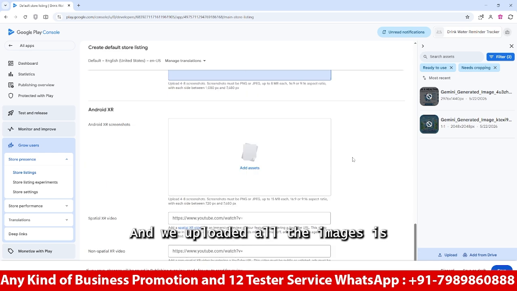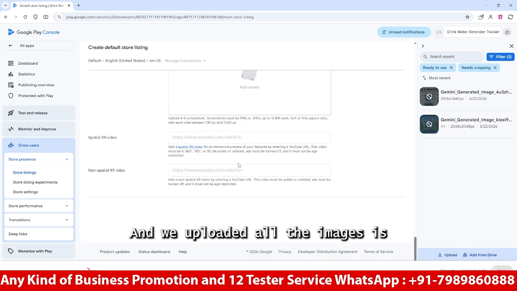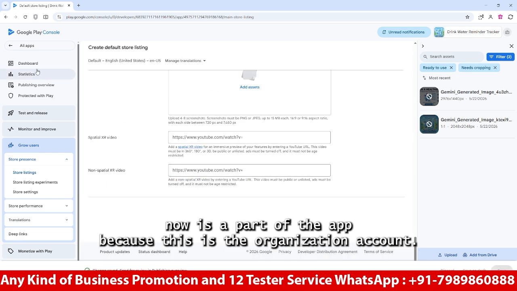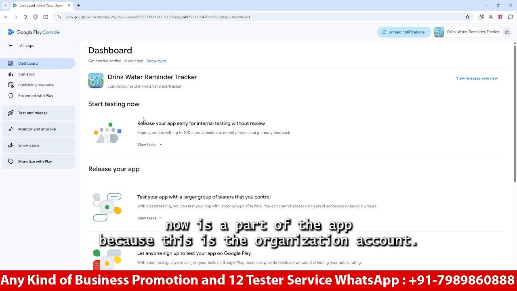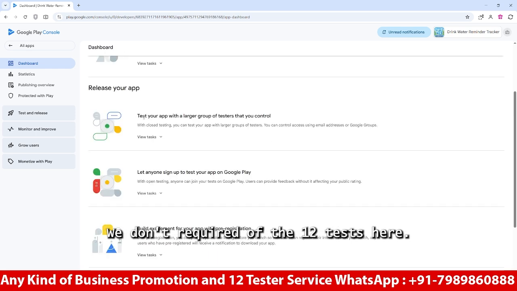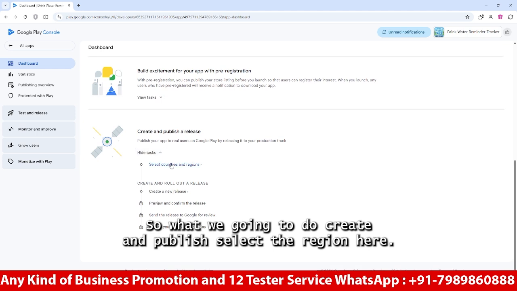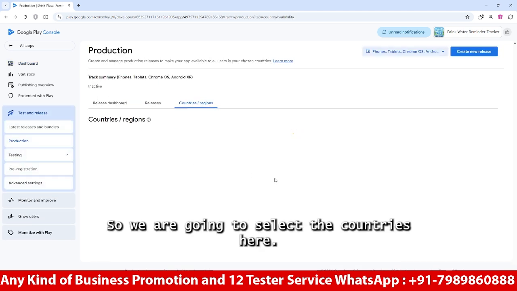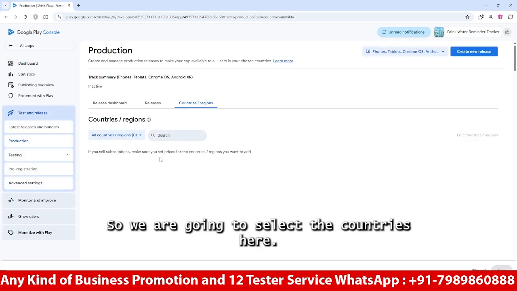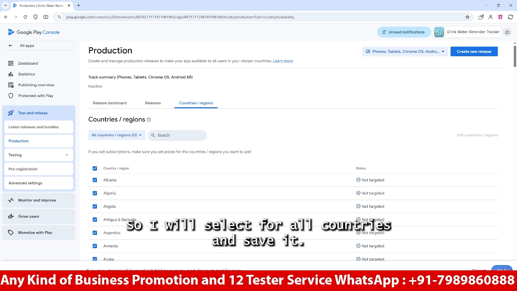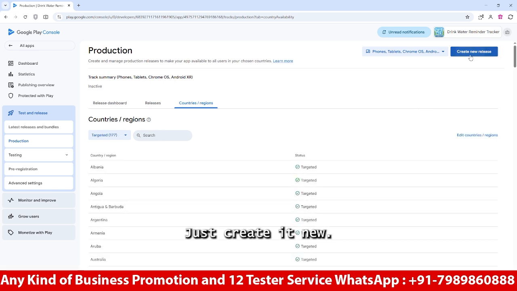Okay. And we uploaded all the images. Now is the part of app publishing, because it's an organization account, we don't require the 12 testers here. So what we are going to do is create and publish, and select the region here. We will select the countries here. I will select all countries and save it. Just create a new release.